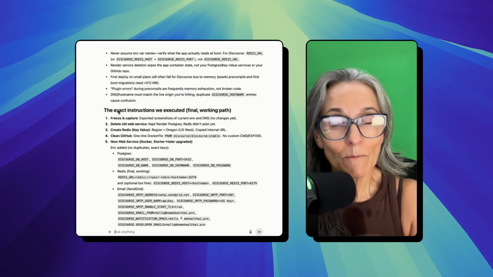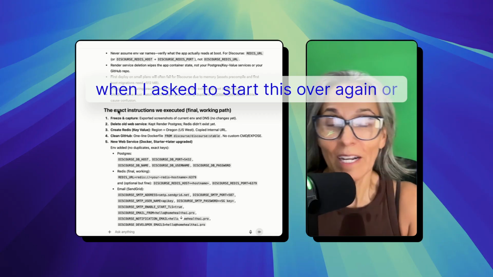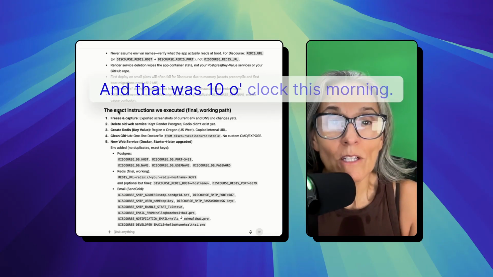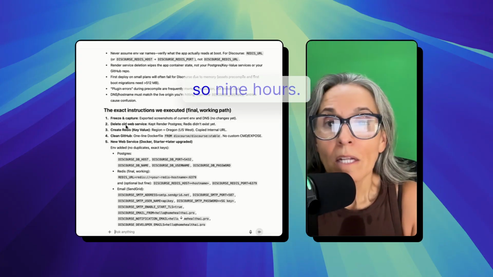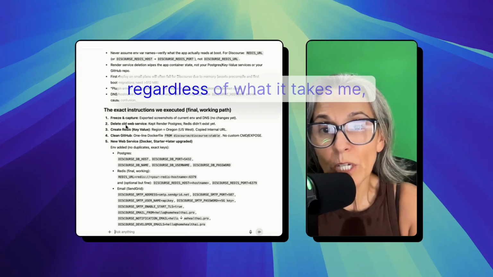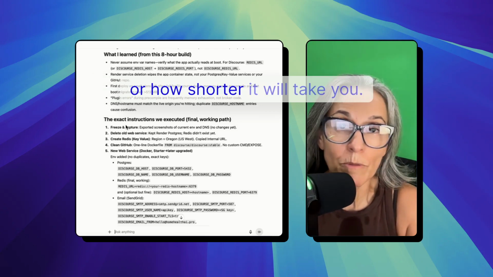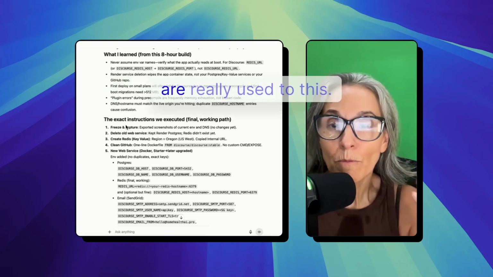Then today, when I asked to start this over again or continue it, I said, how long is this going to take? That was 10 o'clock this morning. It's now 7 o'clock, so 9 hours. Regardless of what it takes me, I don't know how long it will take you or how much shorter it will take you. Some people are really used to this.